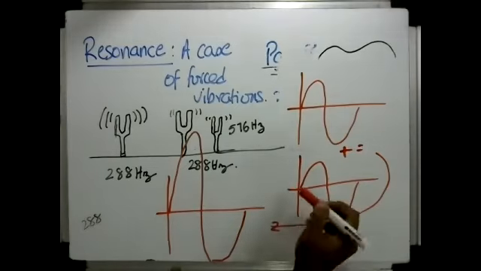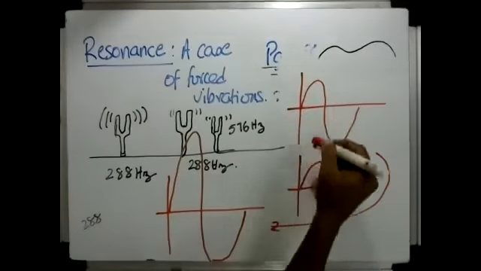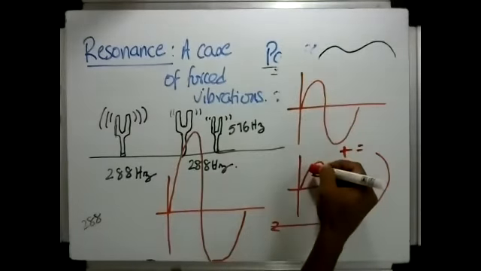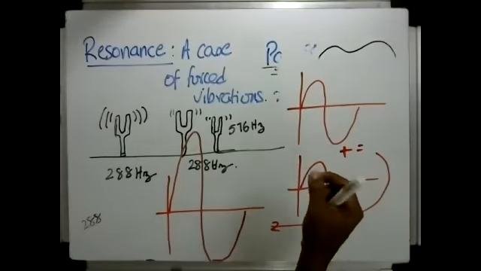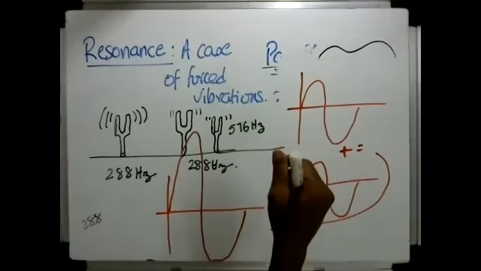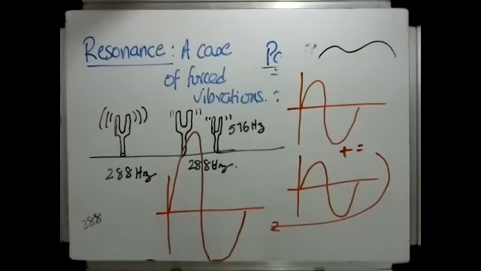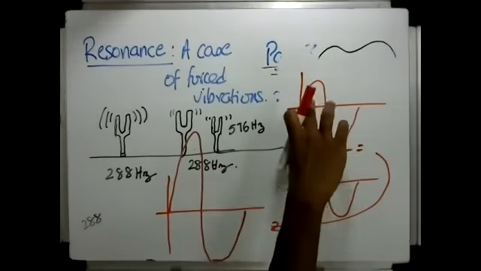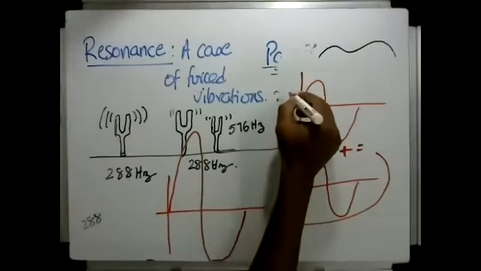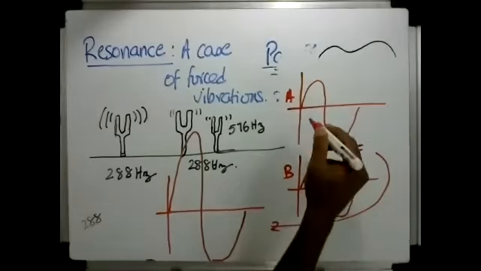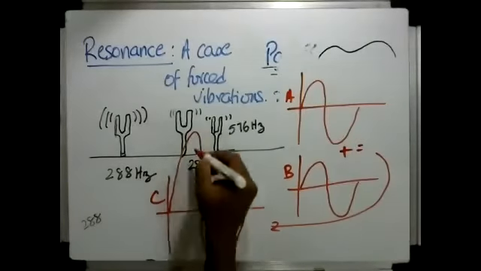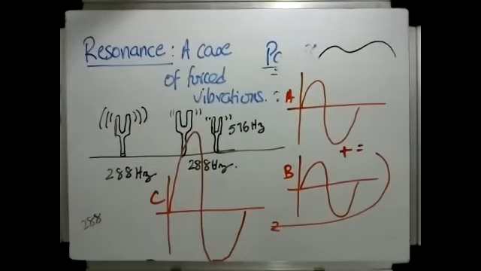Basically, the disturbances caused by the two waves act on the particles of the medium. One wave comes and moves the particle about its mean position. Another wave comes at exactly the same time and shoves the particle even more. So naturally the movement of the particle is going to get doubled if the amplitudes are the same for the two waves. This is wave A, this is wave B. When you add them up, you get a wave C which has double the amplitude. This is called interference.